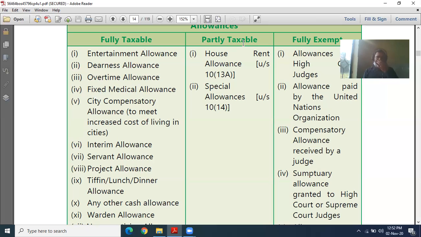There are a lot of allowances that are fully taxable, and another is fully exempt allowance, that is, high court judges, annual members, Supreme Court judges, and persons working outside India for the government.